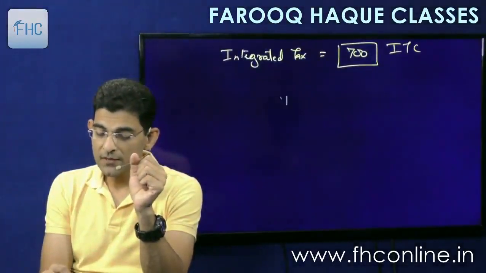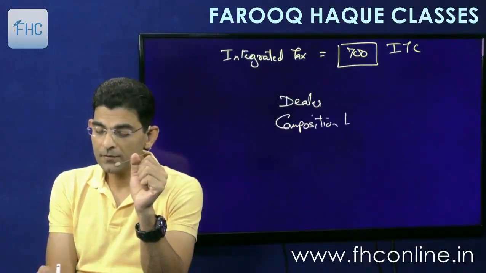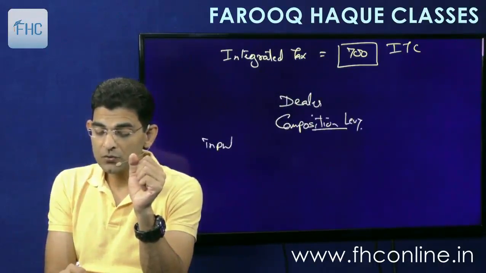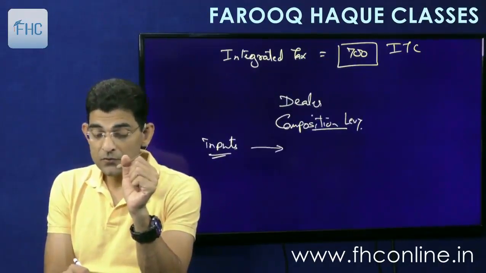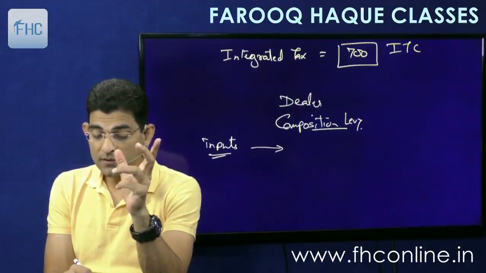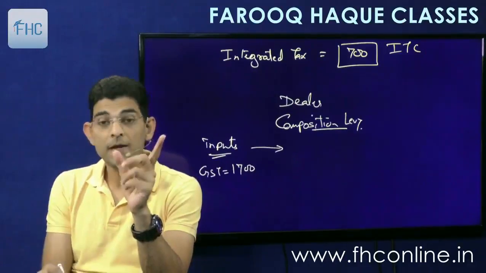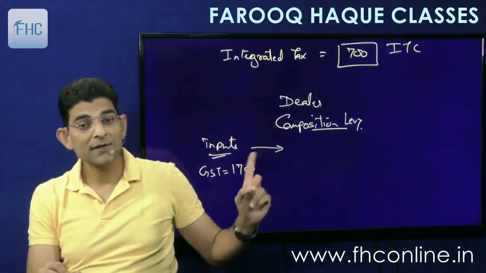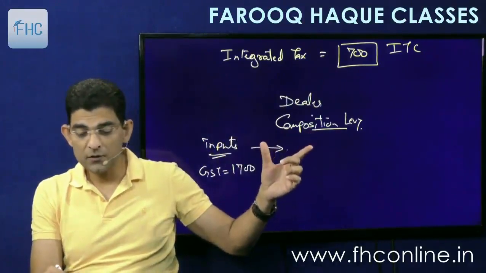Like this is a person, a dealer, who opts for composition levy. So when he buys his inputs and receives them in the factory, and suppose the GST paid on these inputs is say 1700, the dealer does not get the credit. He does not get the credit in composition levy, so no ITC.